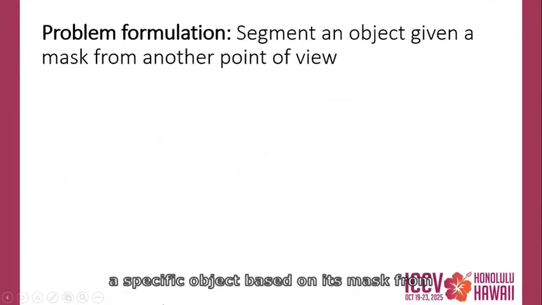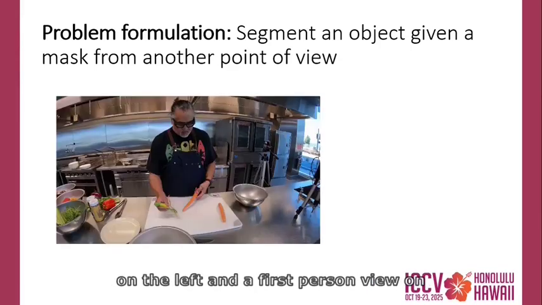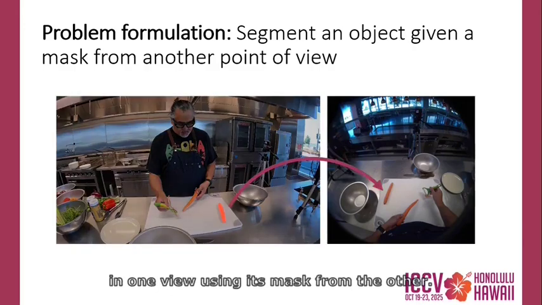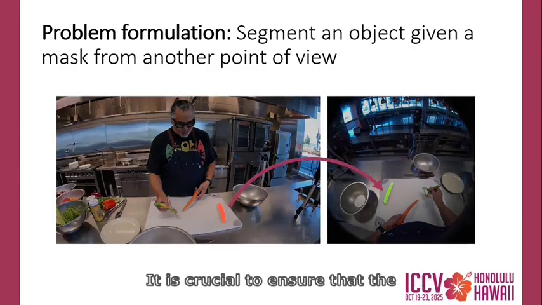This work focuses on the task of segmenting a specific object based on its mask from a given viewpoint. For instance, given a third-person view on the left and a first-person view on the right, the objective is to segment the carrot in one view using its mask from the other. It is crucial to ensure that the segmentation corresponds to the same carrot, even when another similar one is nearby.